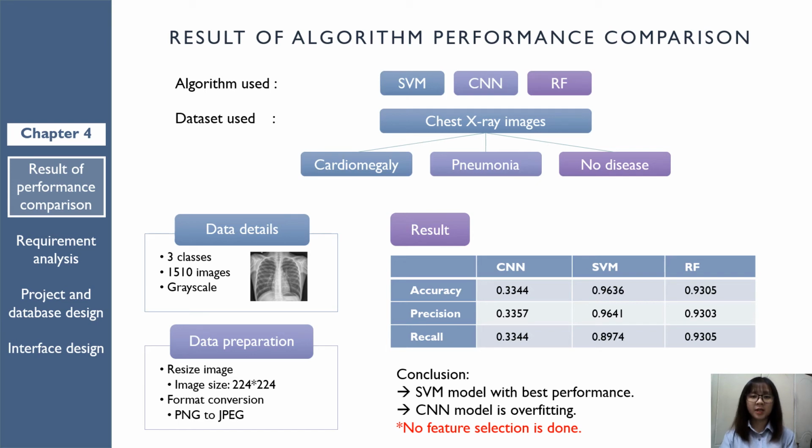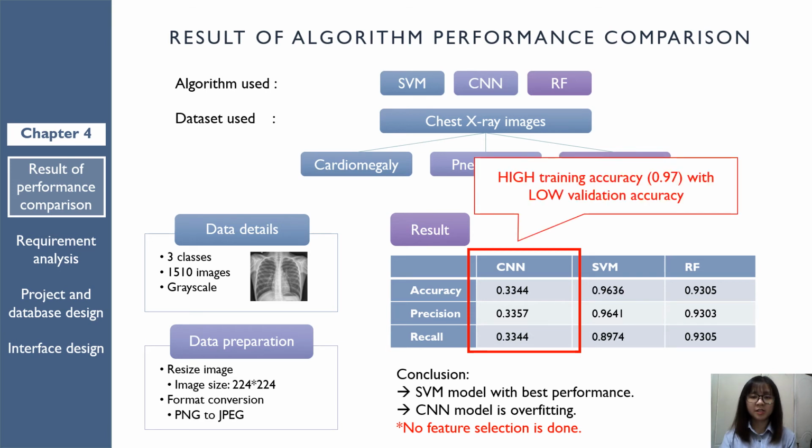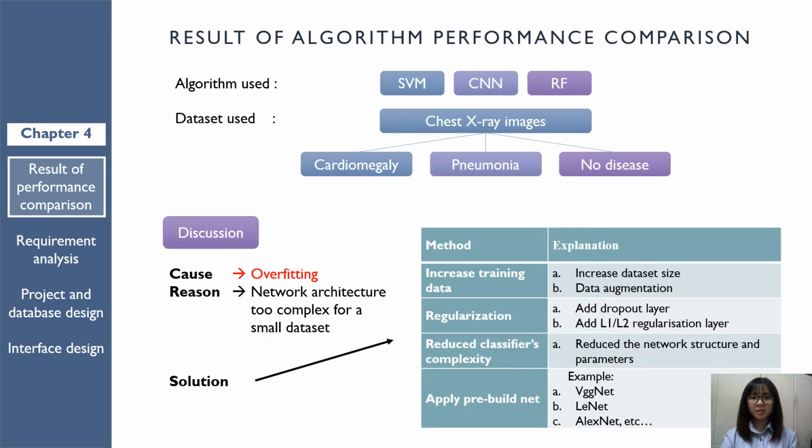From the table, we can see that SVM has the best performance among the others, while CNN performance is extremely low. It has a high training accuracy but low validation accuracy. This shows that the model is overfitting. The reason for the overfitting might be the high complexity network architecture of the model, because the model was originally designed for large datasets.